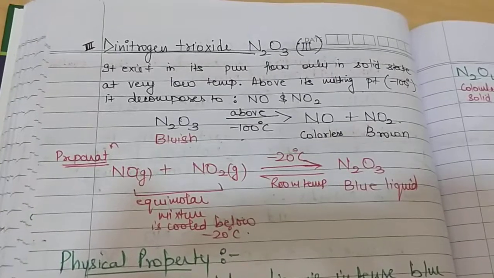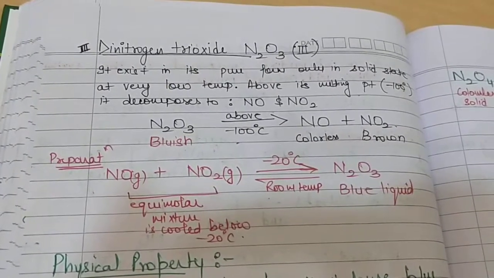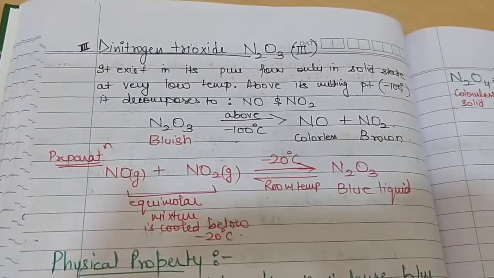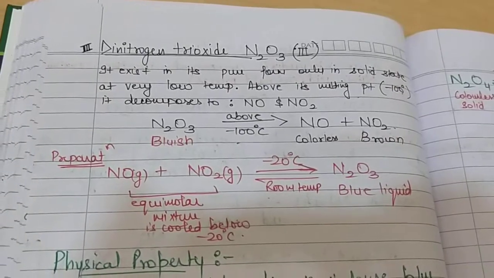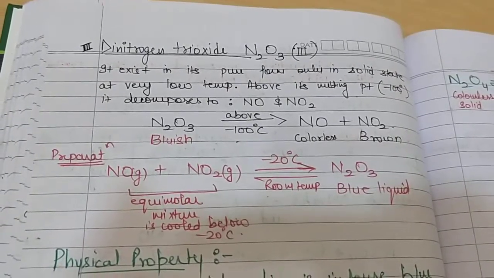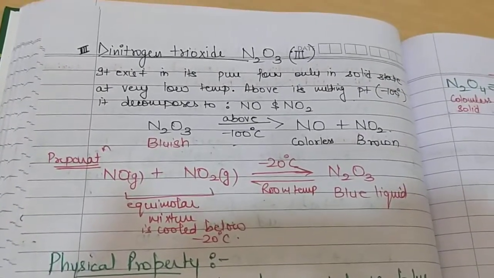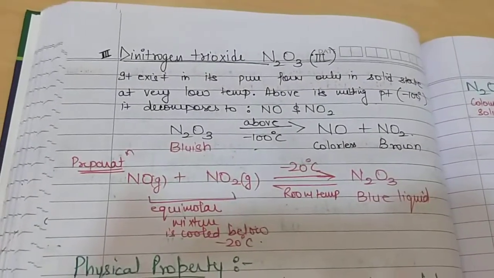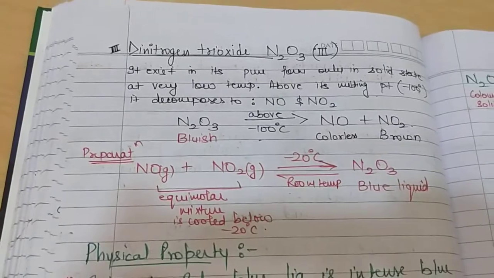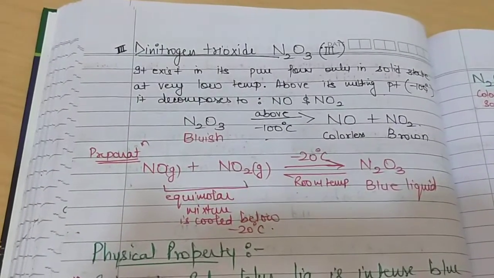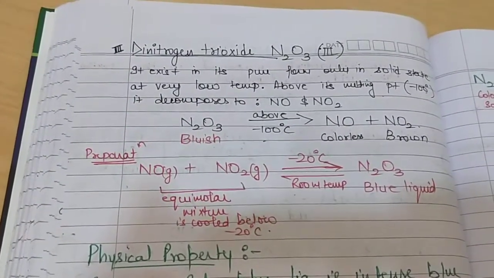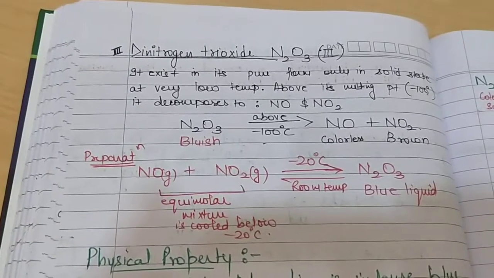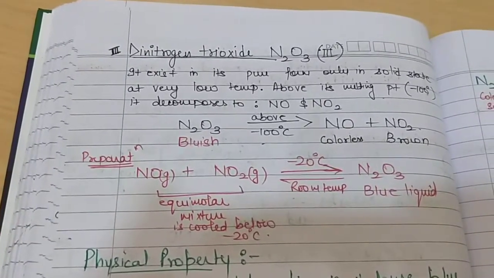If we want this oxide of nitrogen in the pure state, it exists in the solid state but at very low temperature. Above its melting point, which is -100 degrees Celsius, it decomposes to give NO and NO2. The N2O3, which is a bluish solid, above -100 degrees Celsius gets decomposed to colorless NO and brown colored NO2 gas.